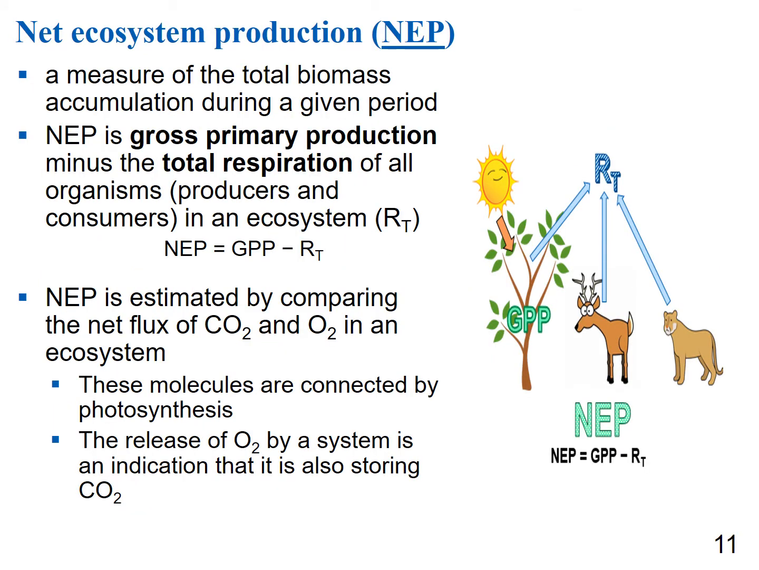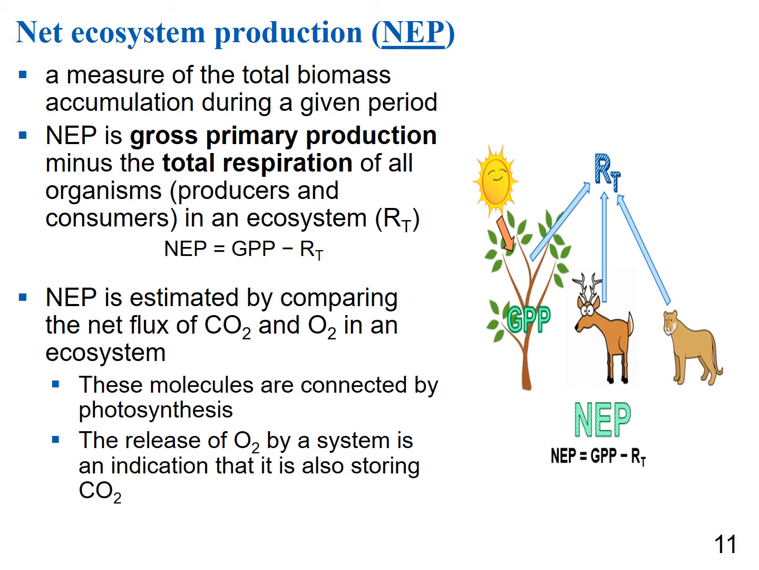So we can also talk about net ecosystem production. This is a measure of the total biomass accumulation during a given period. Net ecosystem production is the gross primary production minus the total respiration of all organisms, producers and consumers, in an ecosystem. So net ecosystem production is estimated by comparing the net influx of carbon dioxide and oxygen in an ecosystem. These molecules are connected by photosynthesis and respiration. The release of oxygen by a system is an indication that it's also storing carbon dioxide.